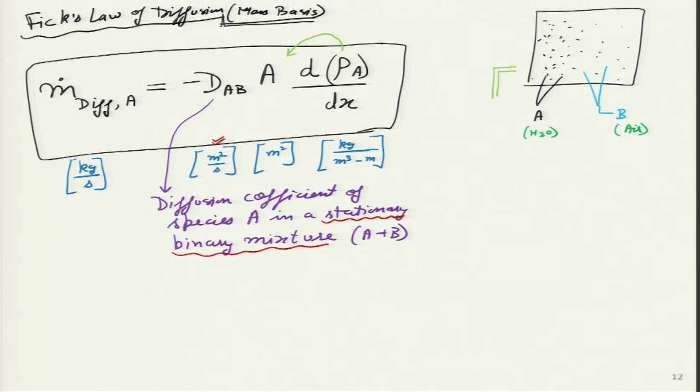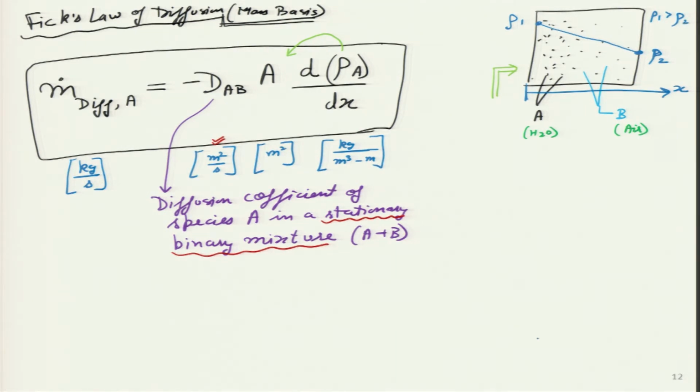If density is not a function of x, then I can pull it out, but we can clearly see over here, if I define the x axis like this, then density is definitely a function of x. I can even draw it like this. So, density here is very high, density here is low. So, rho 1 is greater than rho 2.